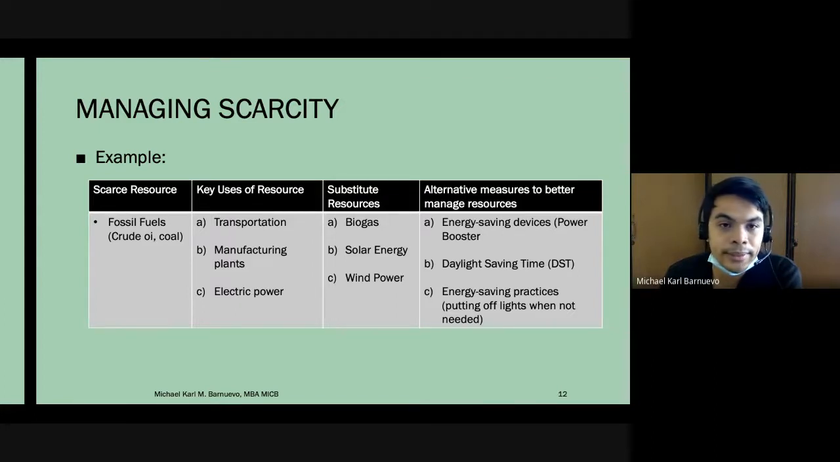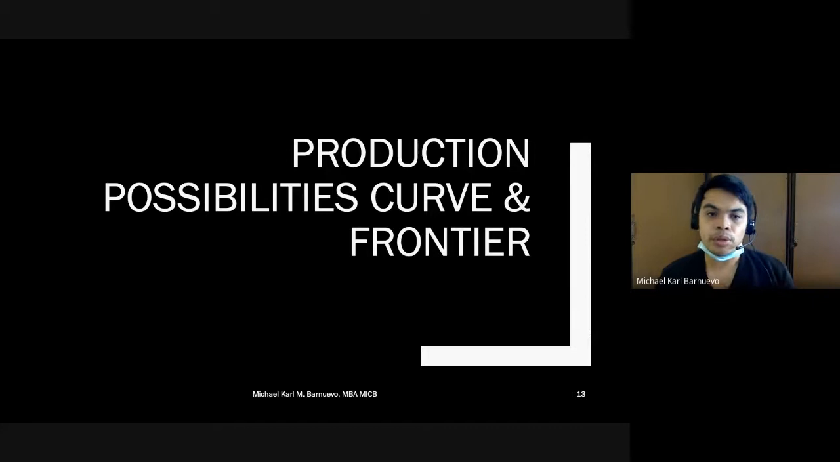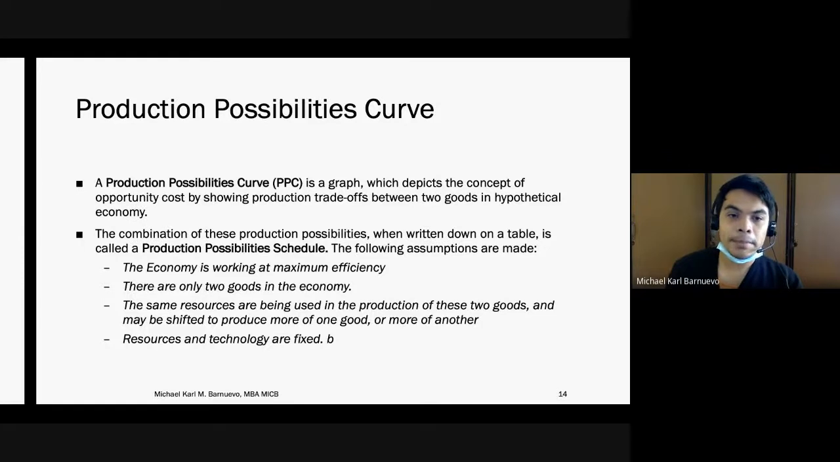assignment. So let's now go to the production possibilities curve and frontier, or your PPC. Now, a PPC is a graph which depicts the concept of opportunity cost by showing production trade-offs between two goods in a hypothetical economy. This is a very useful tool for business owners or even farmers. Later on, we will have an example. The combination of these production possibilities when written down on a table is called the PPS or production possibilities schedule, with the following assumptions.